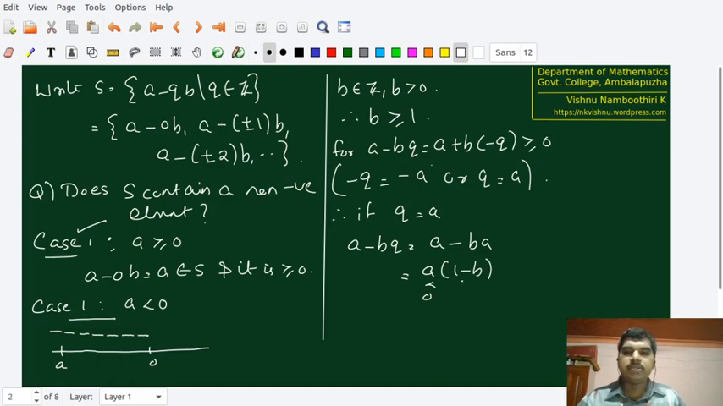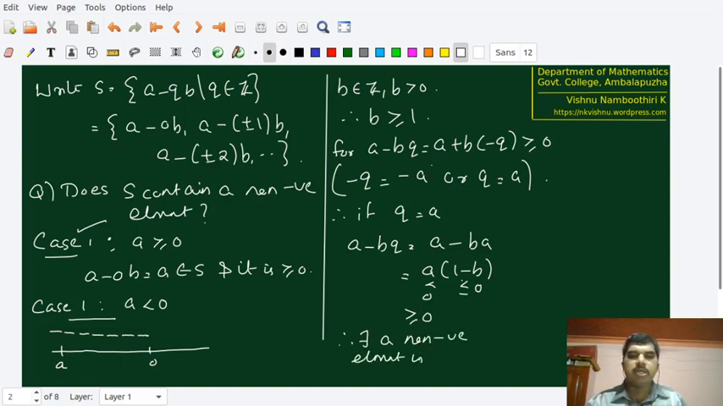Therefore, b is greater than or equal to 1, therefore 1 minus b is less than or equal to 0, therefore the total product has to be greater than or equal to 0. Therefore, if we choose q to be equal to a, we will be getting a minus bq greater than or equal to 0. Therefore, there exists a non-negative element in S, yes, in this case also.